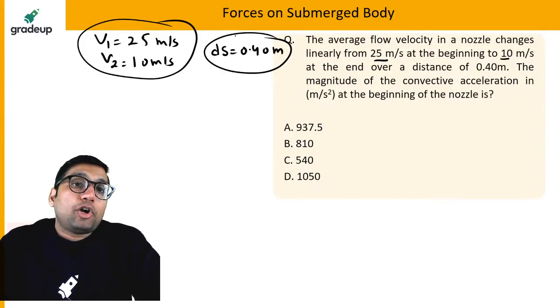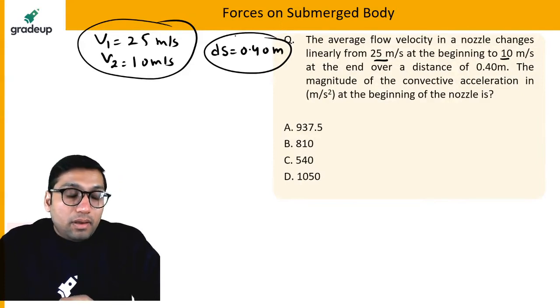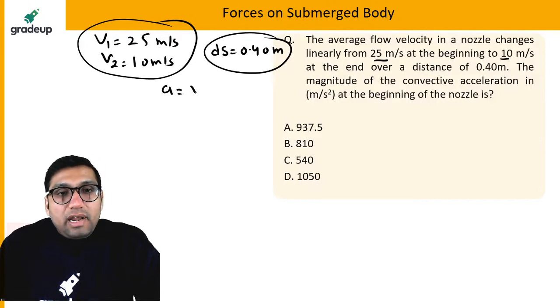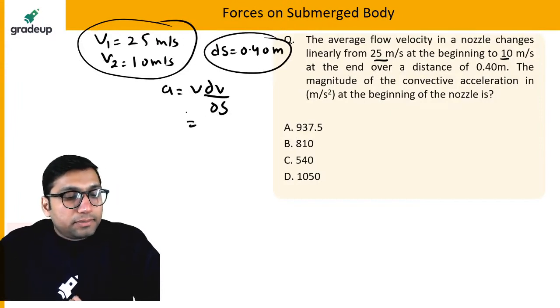You have to find the magnitude of convective acceleration. So how can you find the magnitude of convective acceleration in the nozzle? Convective acceleration will be equal to v times dv by ds. What is the velocity given here?